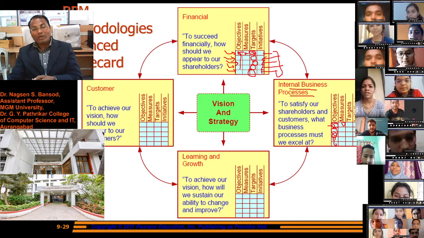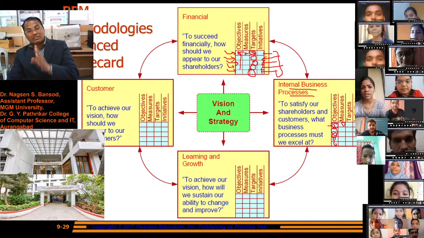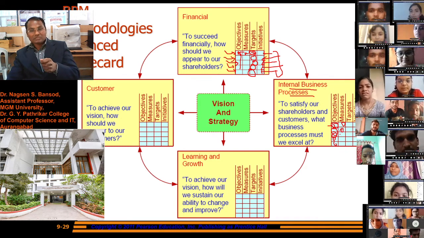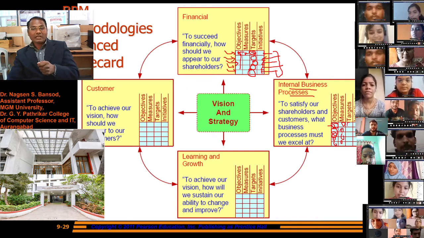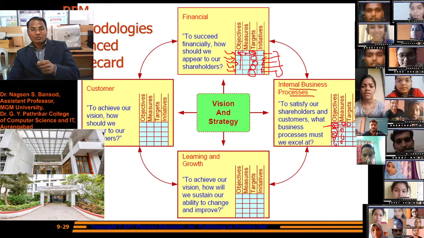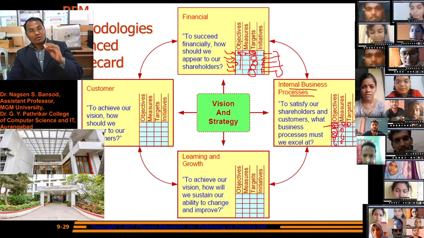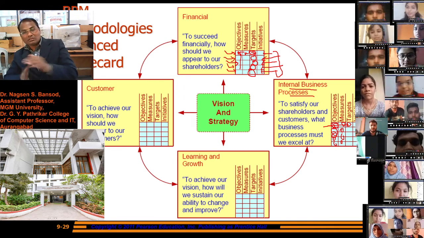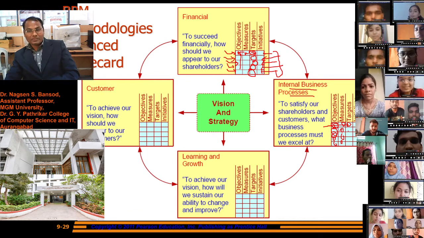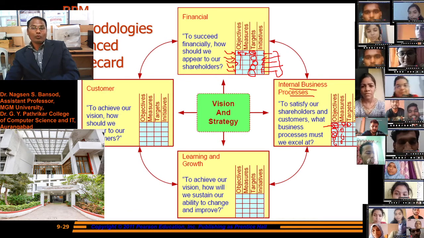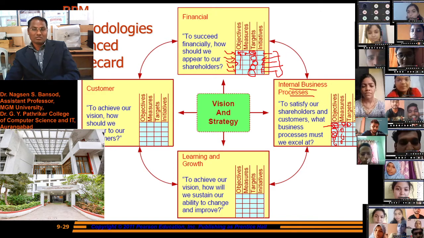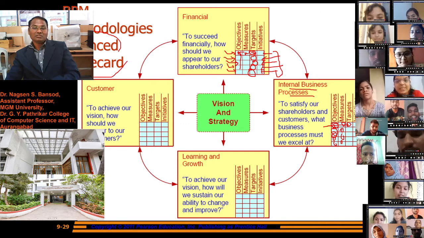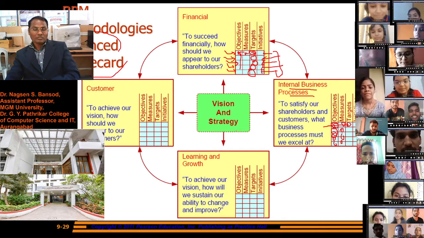And measurement: what happens if we set this objective, what will be the advantage of that? We measure these advantages and set the targets. In the first month we will give the customers a discount, in the second month, in the third month. All these must be targets. And initiative: which target we should complete first. This is written into the balanced scorecard. These are the components of the balanced scorecard.